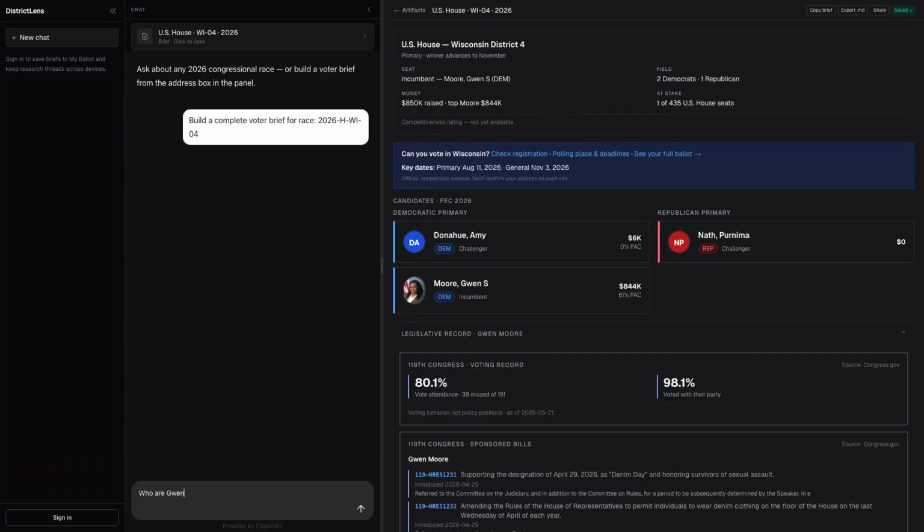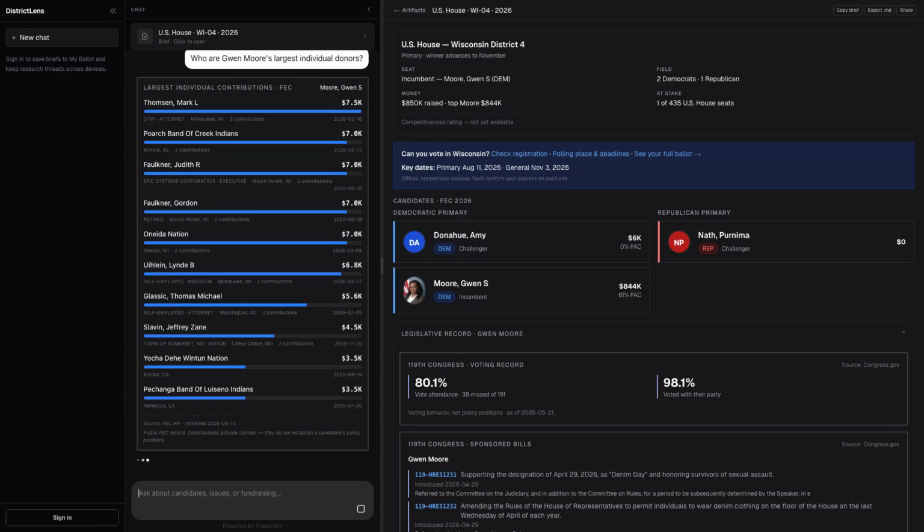The question I always wondered: who funds these campaigns? I ask for Gwen Moore's largest donors. The agent calls the live FEC API, merges repeat contributions, and renders a card. Names, employers, amounts, dates. In the fine print, contributions provide context. They do not establish policy positions. The guardrail ships with the data.